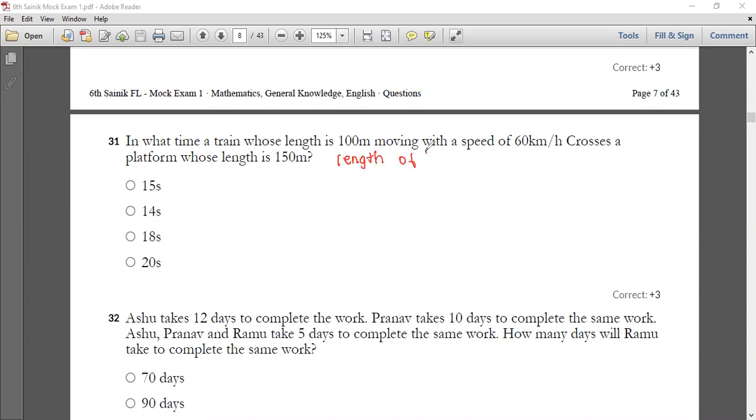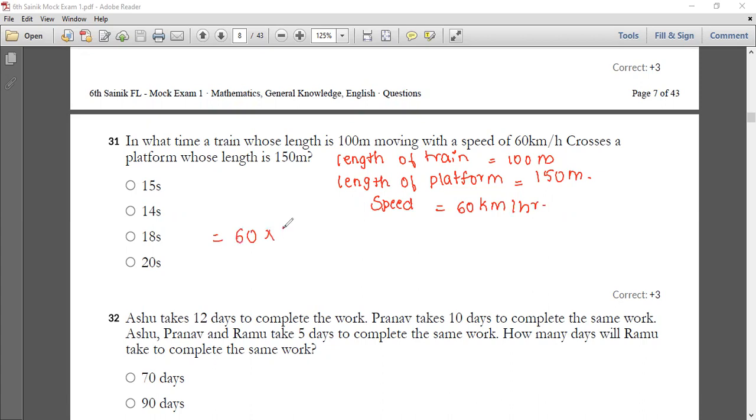Length of train, that is 100 meters. The length of the platform is 150 meters. They have already given you the speed too, where speed is 60 kilometers per hour. So now 60 into 5 by 18. When you want to convert kilometers per hour to meters per second, you use this formula. So 60 into 5 divided by 18, you're going to get 50 by 3 meters per second by simplifying it. Therefore you have to find the required time.